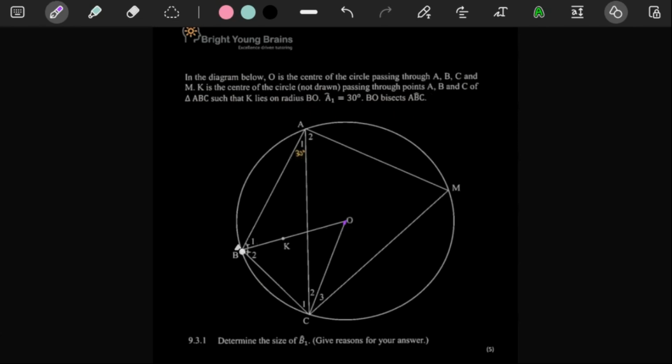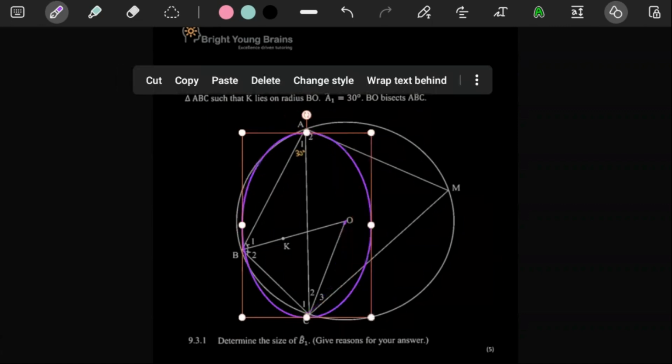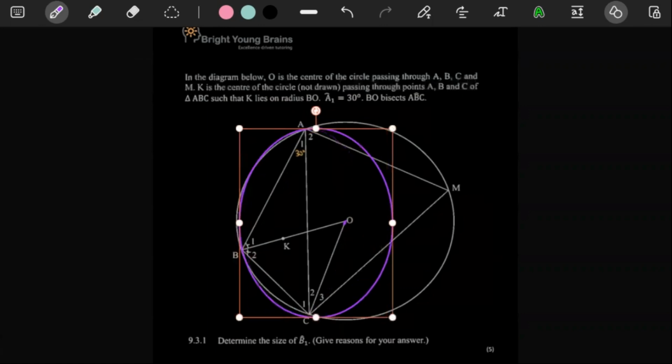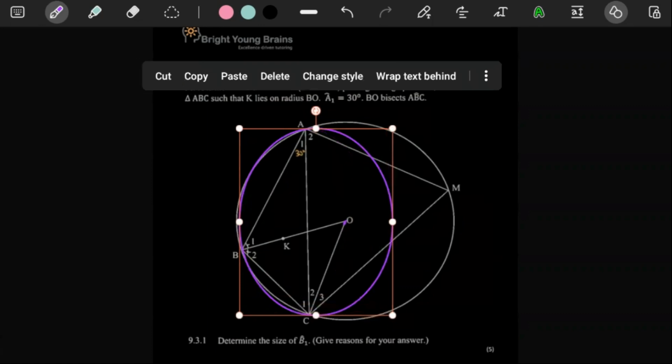Then they said BO bisects angle ABC, so these two angles are equal to each other. The circle they're talking about would do something like that. Wow, that's a strange looking circle, if it passes through those points. It would need to look something like this. Well, we can always draw that circle whenever we need it.